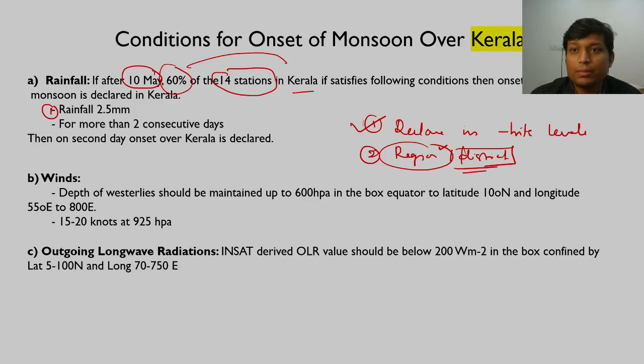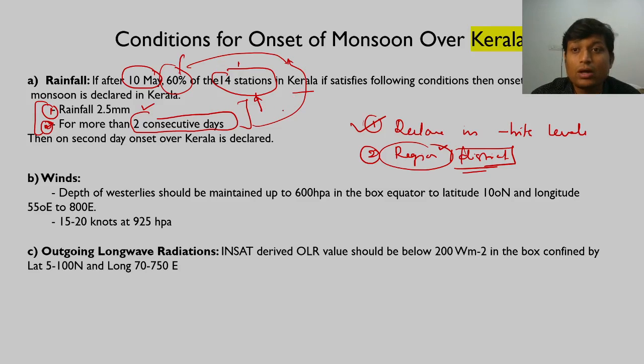Condition number 1 is rainfall of 2.5 millimeter, and that rainfall has to be for more than 2 consecutive days. If these two conditions are fulfilled, then only we declare that there is onset of monsoon over Kerala.